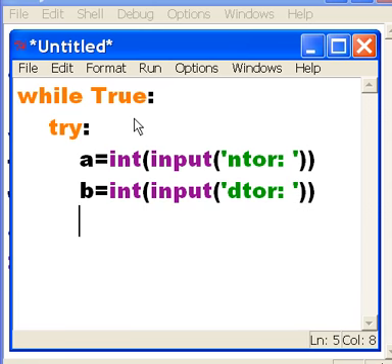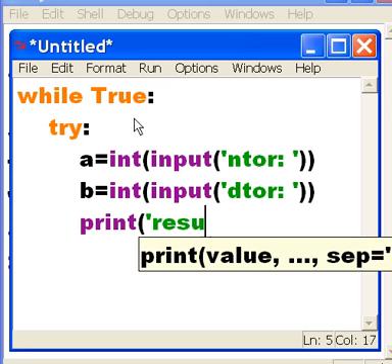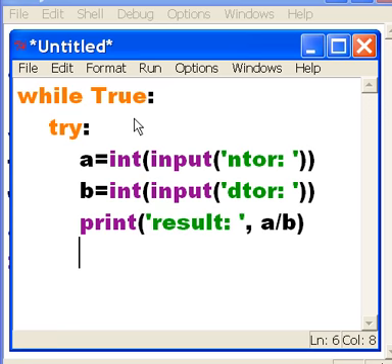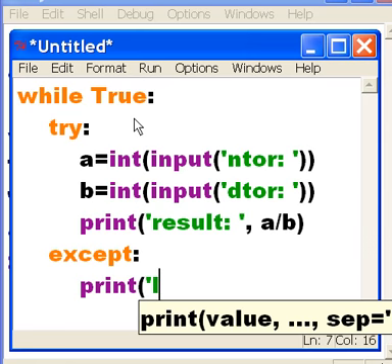Double close. That's it. Next thing I'm going to do is key in the print command, result colon space, single quote. What do I want to see? A divided by B. That's pretty much it. Now, if there's an exception, this is what I want you to do. Print, oops, try again. That's all.